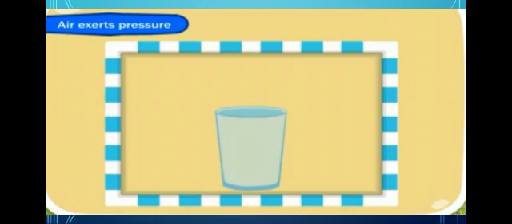Next, cover the glass with a thin smooth piece of cardboard in such a way that there is no air between the water and the cardboard. Put it close to the brim of the glass. No air enters, no gap between cardboard and glass.